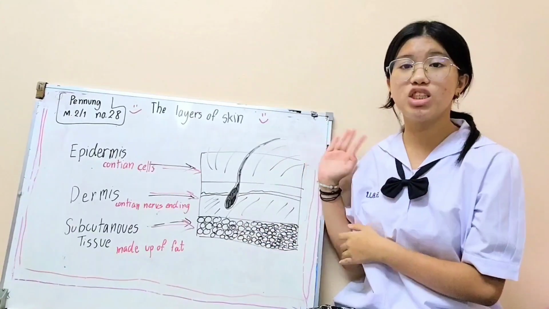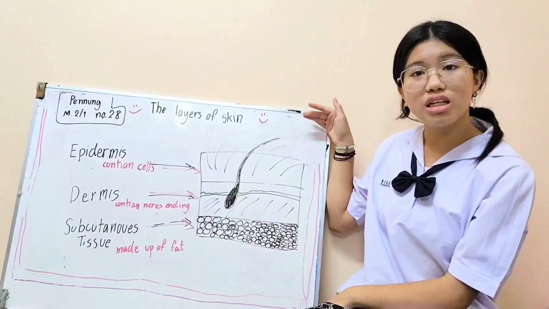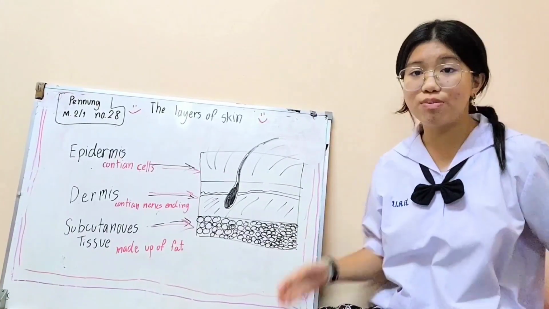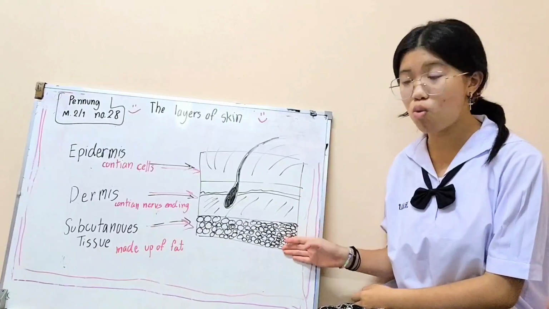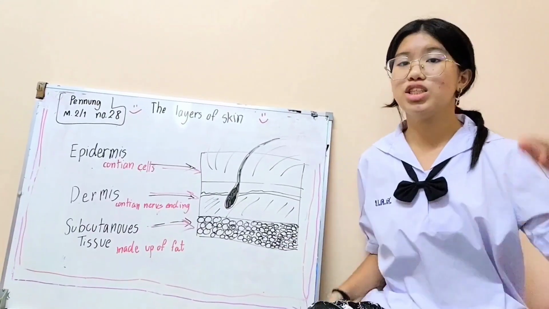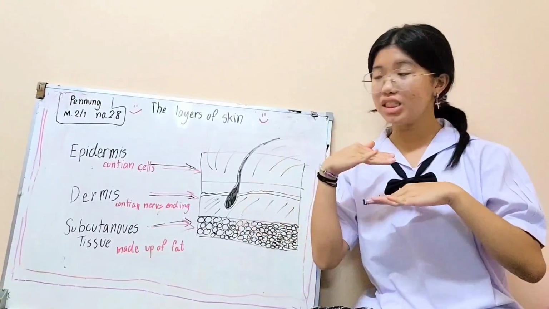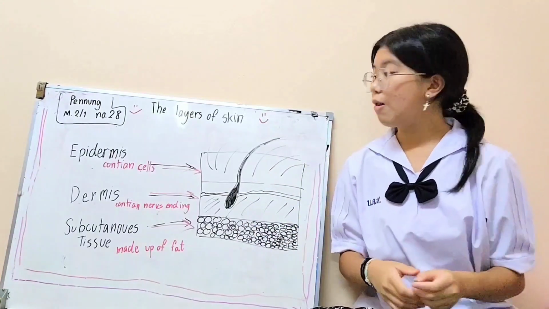The epidermis is the top one, the dermis is the middle one, and the subcutaneous tissue is the bottom one. Subcutaneous, dermis, and epidermis.